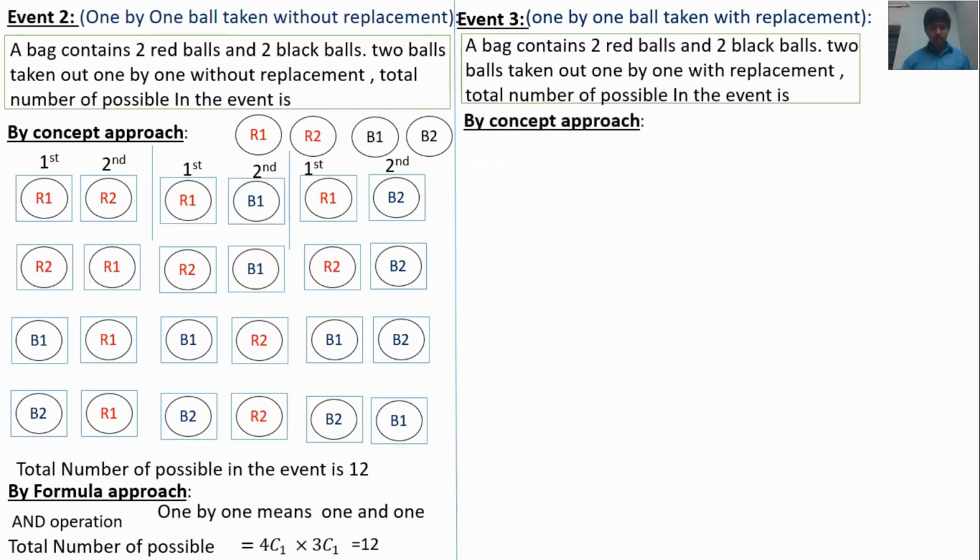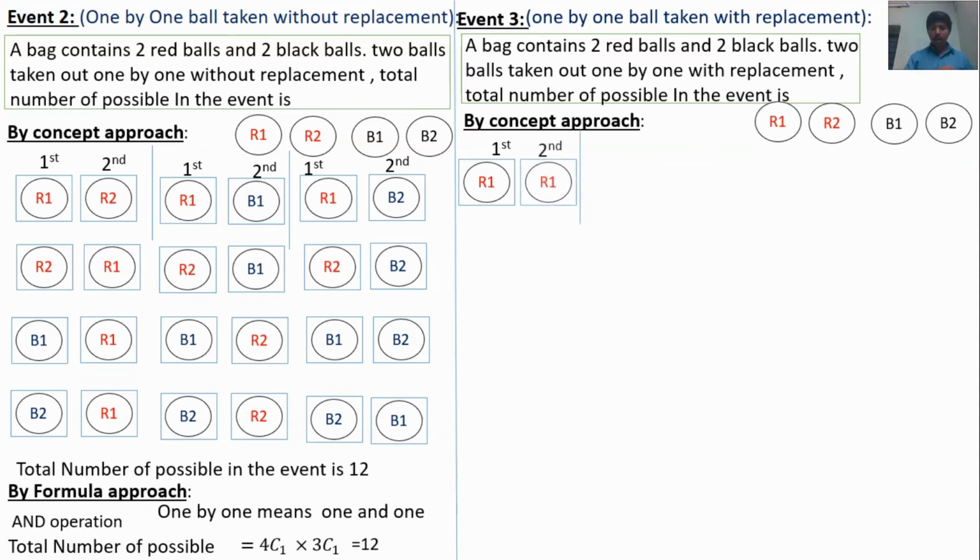For the concept approach, the 2 red balls are R1, R2 and the black balls are B1, B2. First I am going to take the R1 ball. The ball is put back into the bag. Now there are 4 balls in the bag. Now I am going to take one ball. The ball may be the same red ball, so R1.